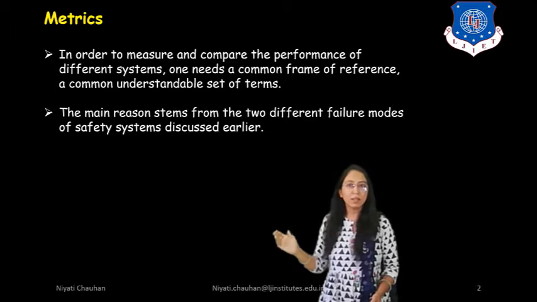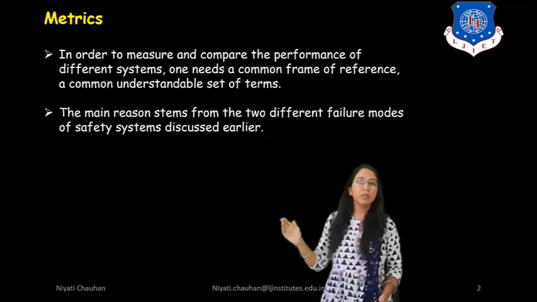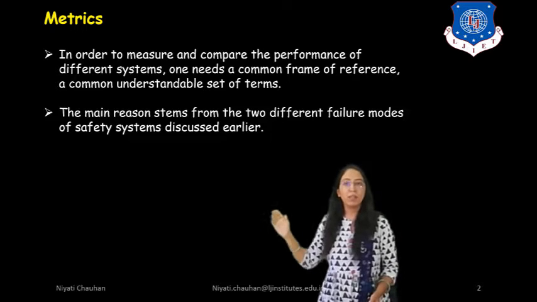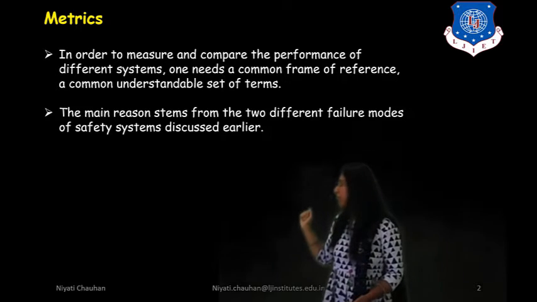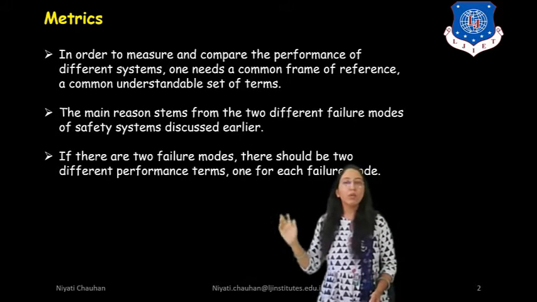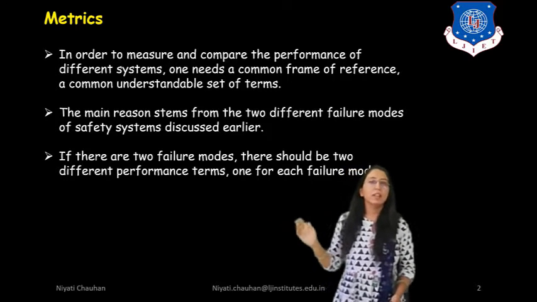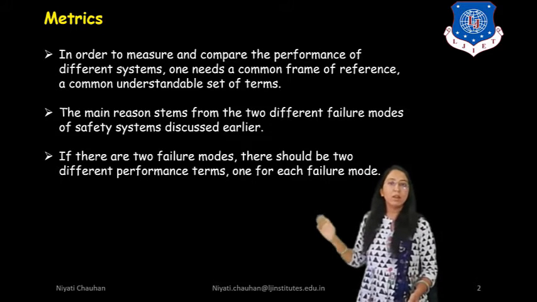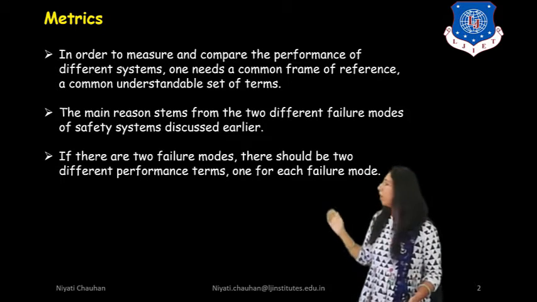The main reason stems from the two different failure modes of safety systems discussed earlier. If there are two failure modes, there should be two different performance terms, one for each failure mode.